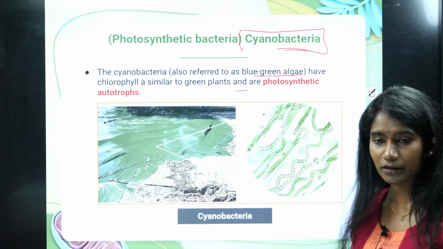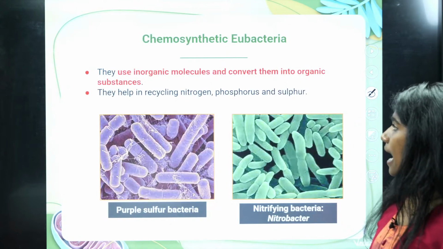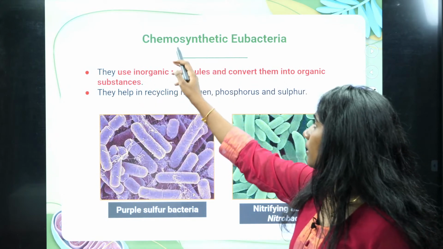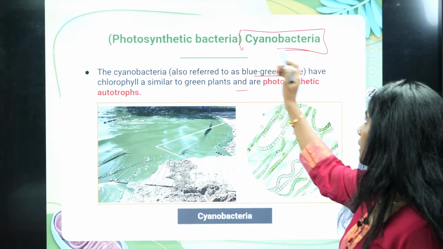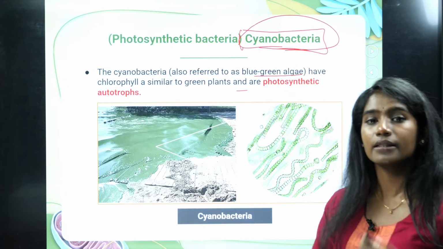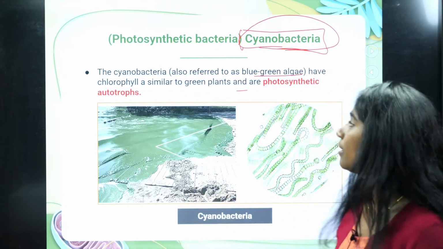Because they perform photosynthesis as they have got chlorophyll pigment. Okay, and then the chemosynthetic eubacteria, whereas in case of photosynthetic bacteria, the best example is cyanobacteria. They have got chlorophyll pigment, therefore they perform photosynthesis and they prepare their own food.